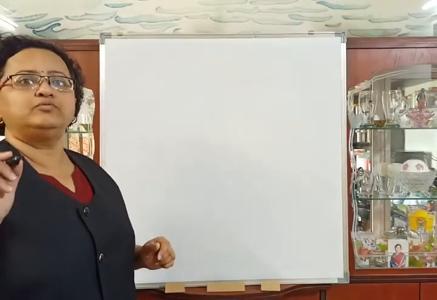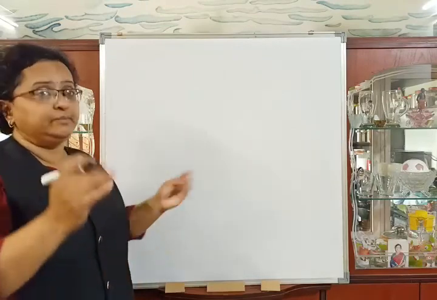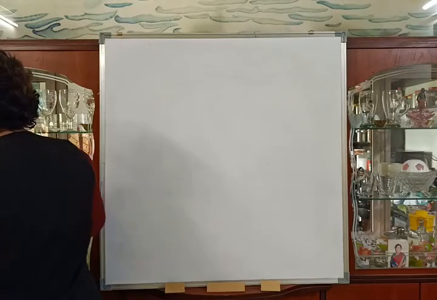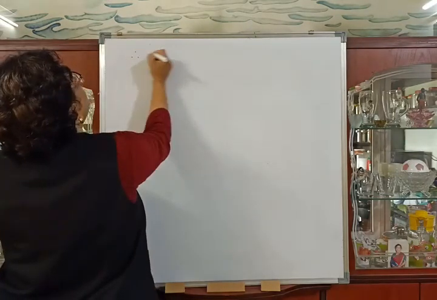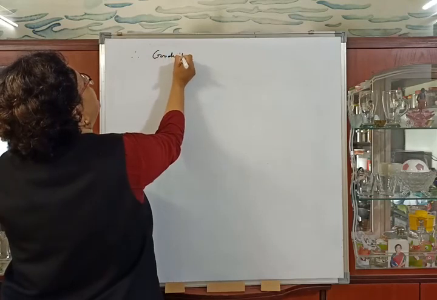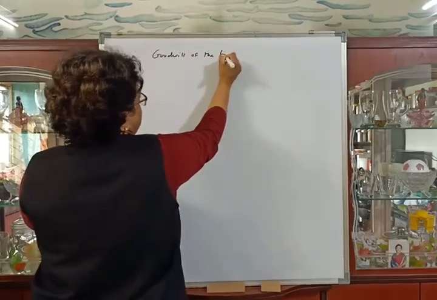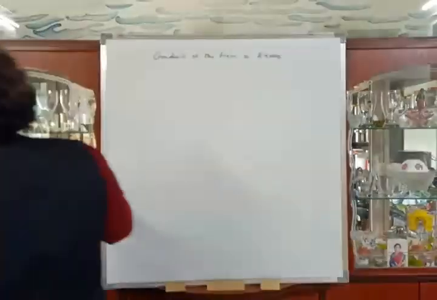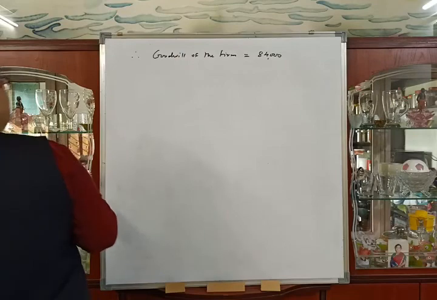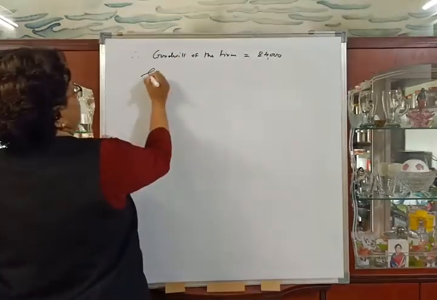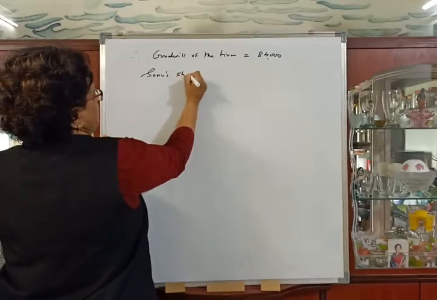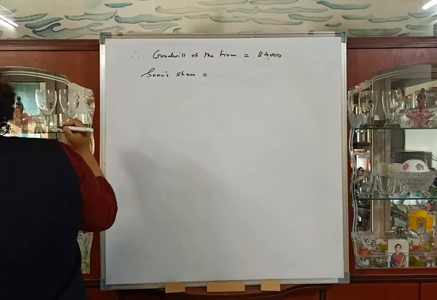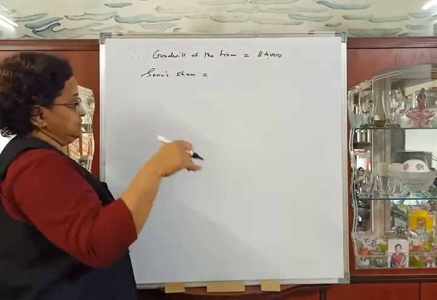Now we will see the treatment of goodwill. See the problem. In the problem they told us that goodwill of the firm is valued at rupees 84,000. Therefore, goodwill of the firm is equal to 84,000, which is given in the problem, and they told that Sonu will bring his share of goodwill in cash. Sonu's share, which is given in the first line, Sonu was admitted for 1/4 share in the firm.